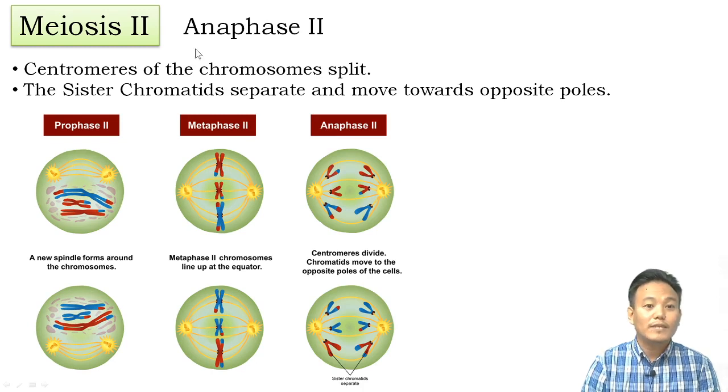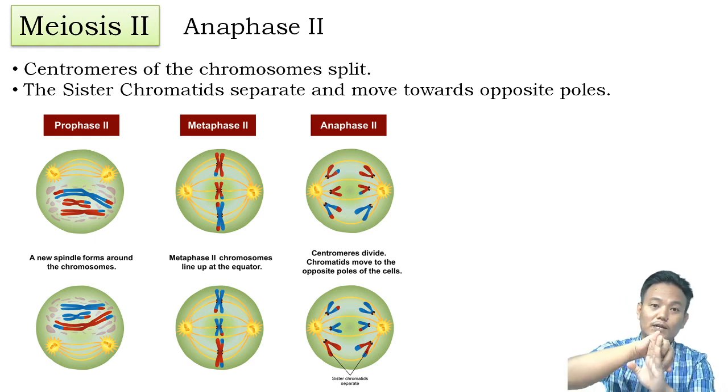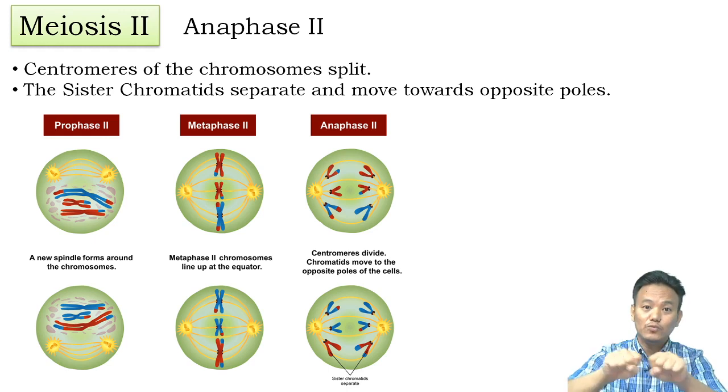Again, what happens? Anaphase 2 will resemble the anaphase of mitosis. In anaphase 2, the centromeres of the chromosomes will split, and the chromatids separate. The microtubules attached to the kinetochores start pulling. So the microtubules, they start pulling.